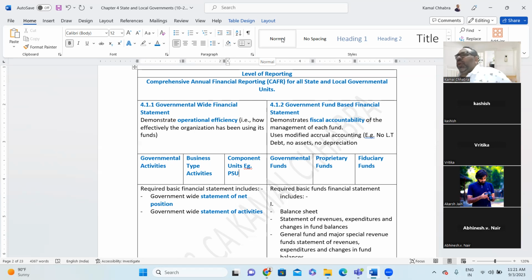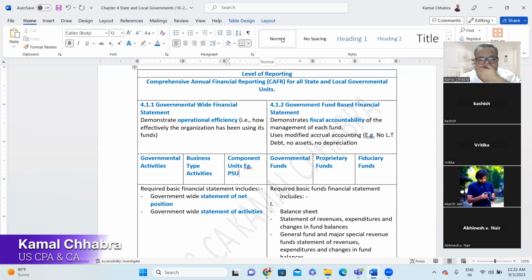Now, fund-wise financial statements, on the right-hand side: government fund-based financial statements demonstrate, like we were discussing earlier, fiscal accountability, because from here money comes into the hands of the respective trust, NGO or society. They use modified accrual accounting, which means no long-term debt, assets or depreciation is required there.